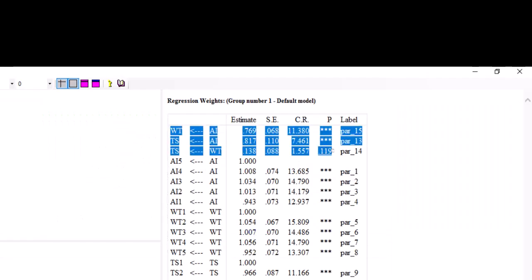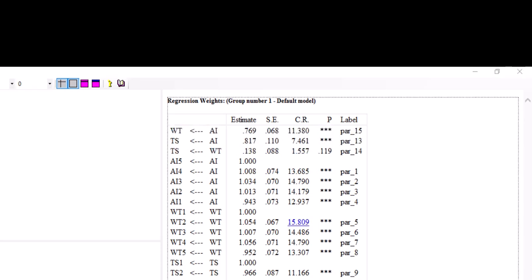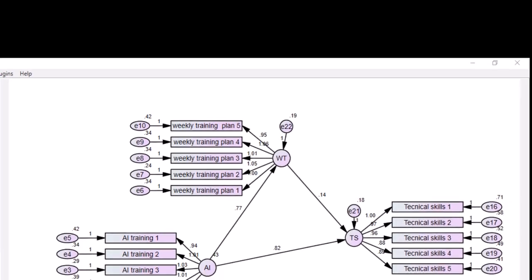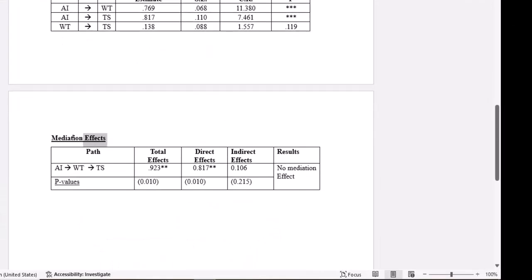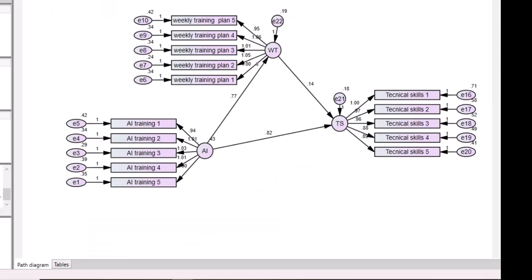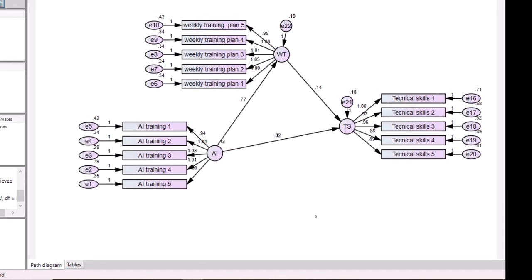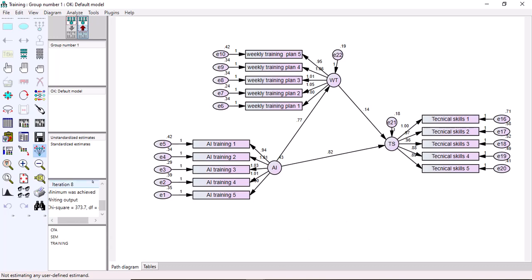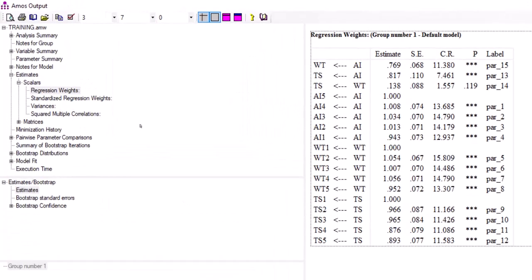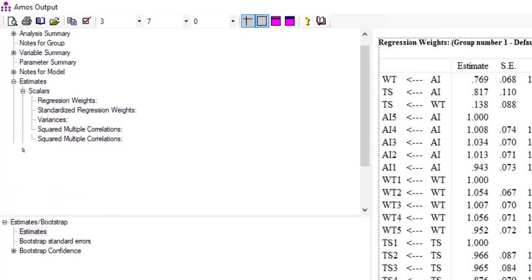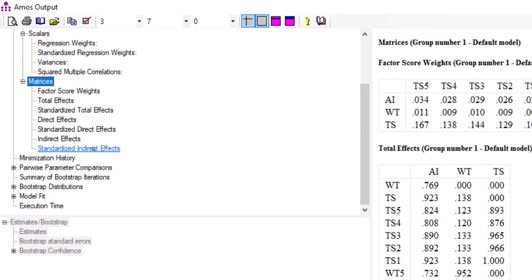Then we come to our interest, which is actually the mediation effect, the mediation analysis. We want to see the mediation effect of WT. How does it mediate the effect of AI on TS? So we come to the results. We expand this icon, matrix. When you expand matrix, you see we have total effects, direct effects, and indirect effects.